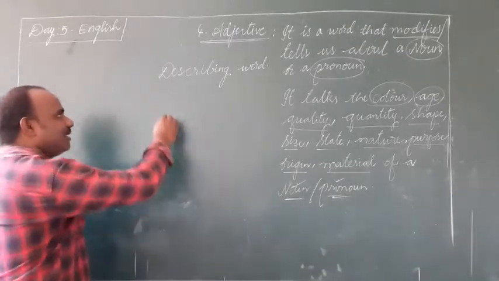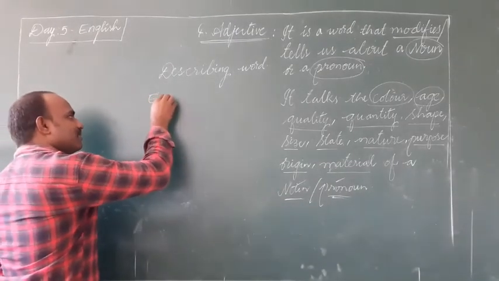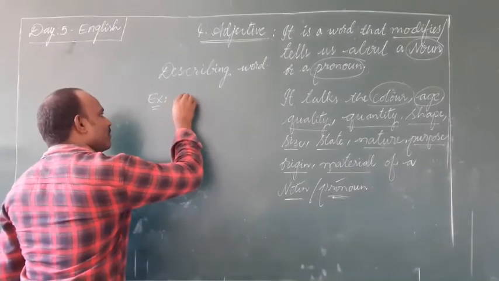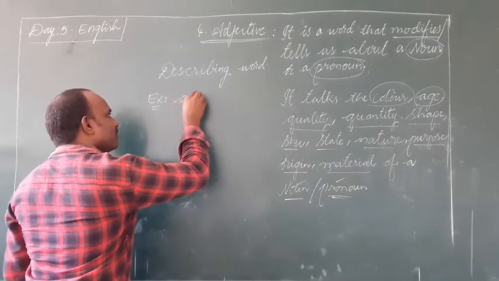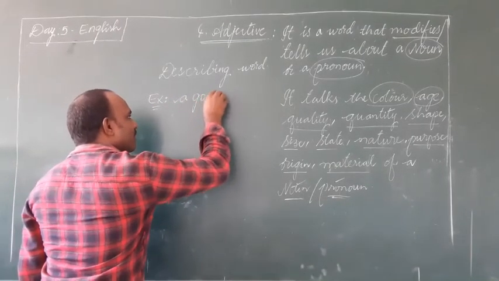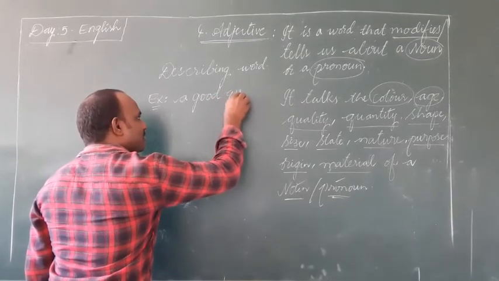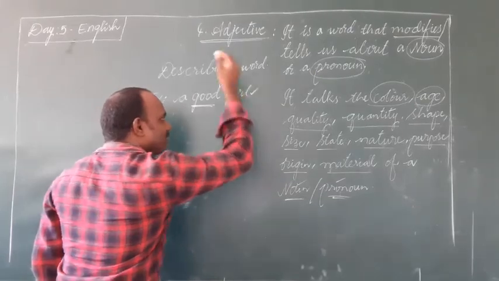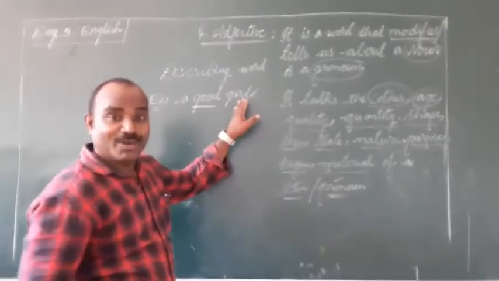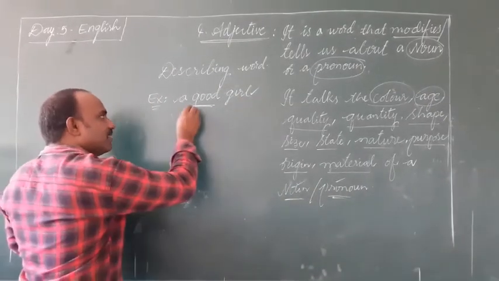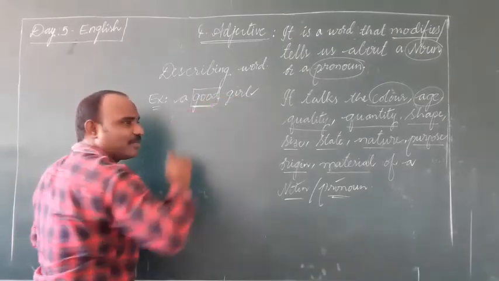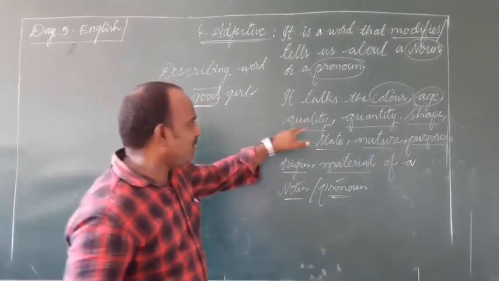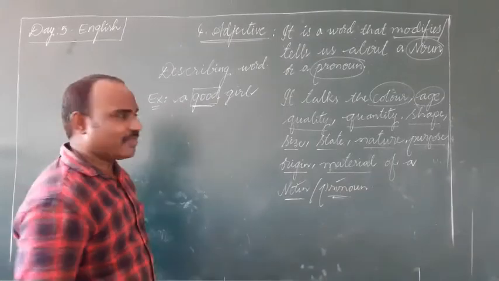For example, see, a good girl. Here, girl is a common noun, as you know. Here, this word good talks about the quality of the noun girl.